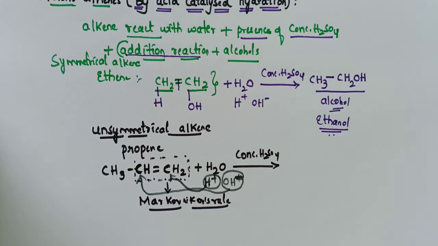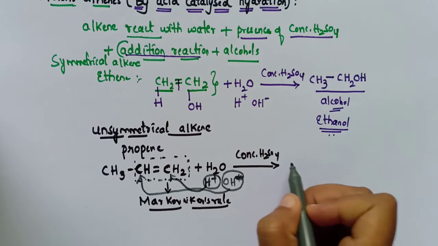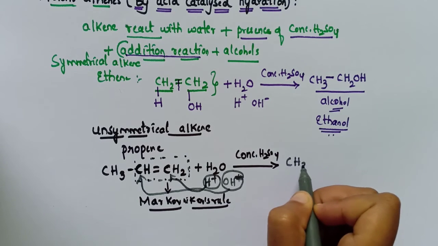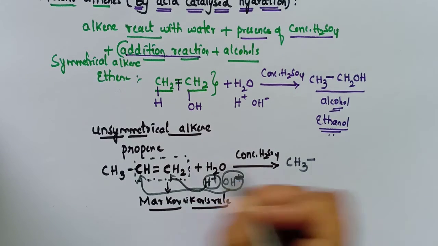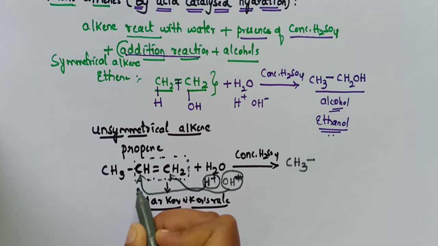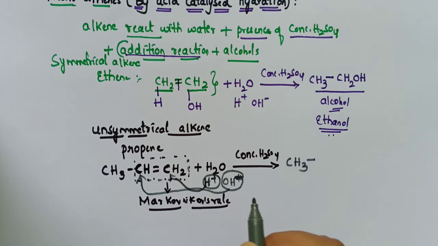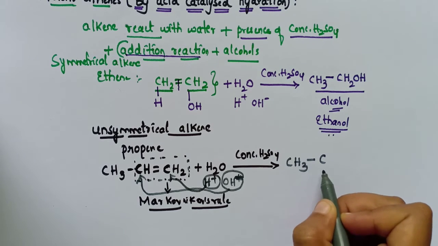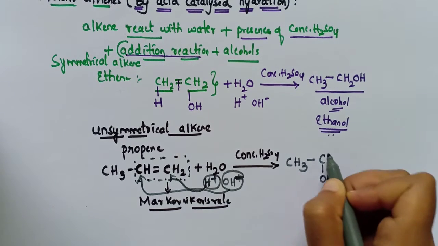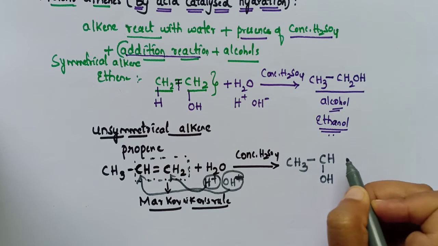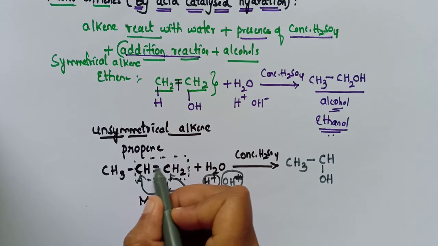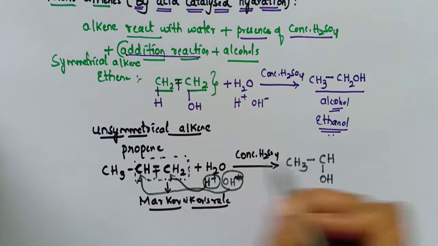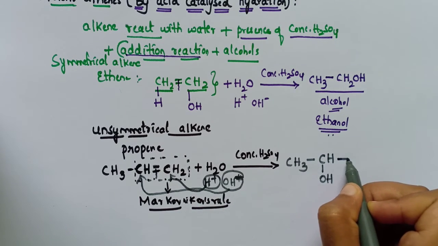So let's move further. Let's write the product here. CH3 is the same and for this carbon atom OH is attached. Why? Because it is the negative part. For this, COH and here is the H, and the double bond is broken and converted into a single bond.